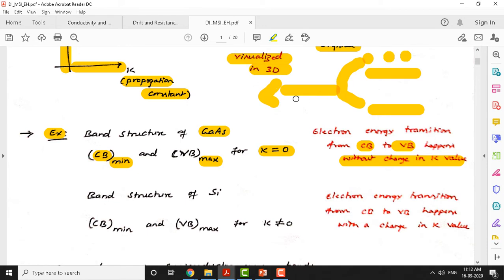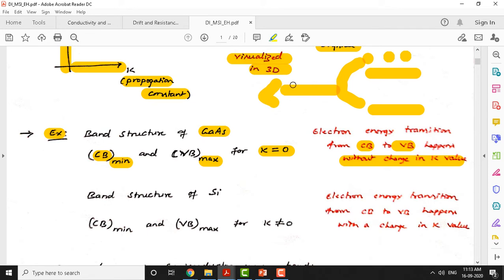When we say light, there are many applications where we need to generate light. An example is the light emitting diode. The same basic principle that I explained now is used in the light emitting diode. Electrons in the light emitting diode are excited, and when they come back to their lower energy state, they give up energy in the form of light.